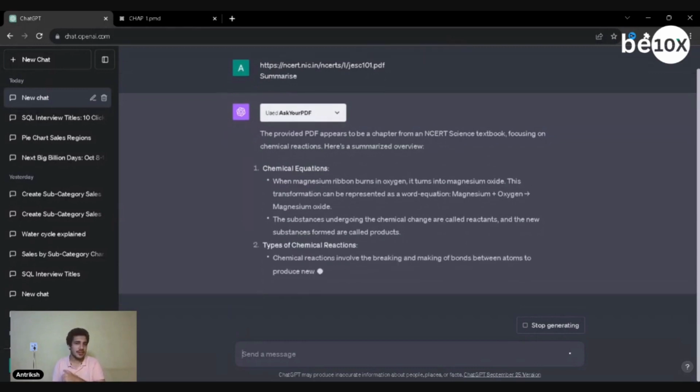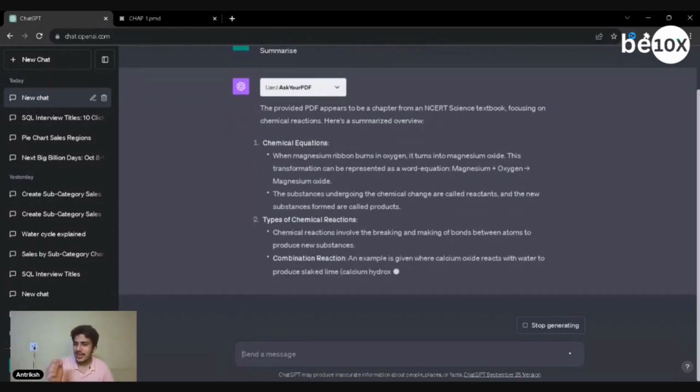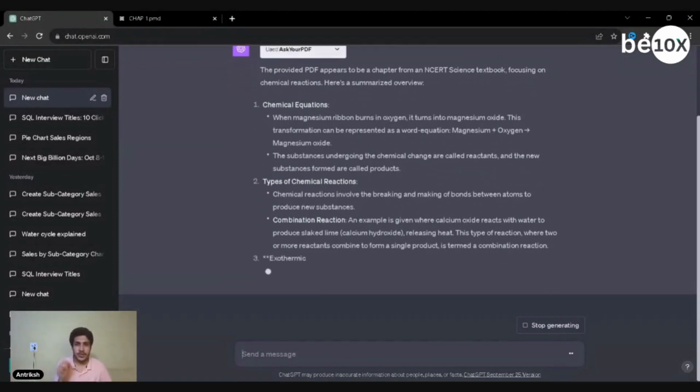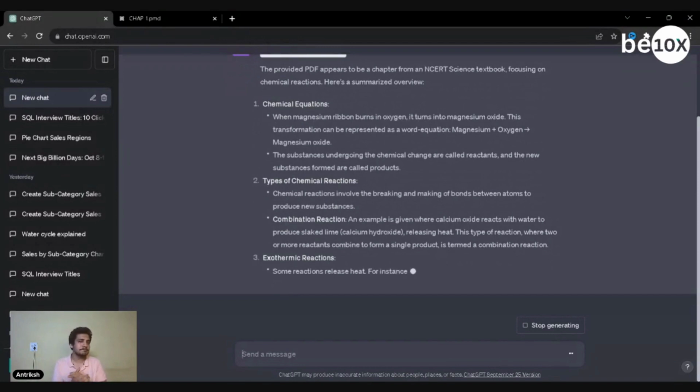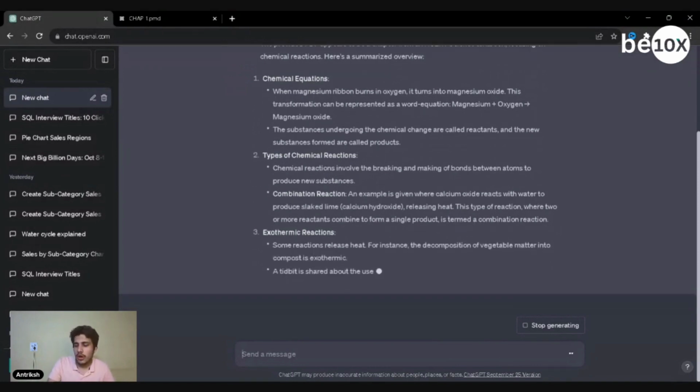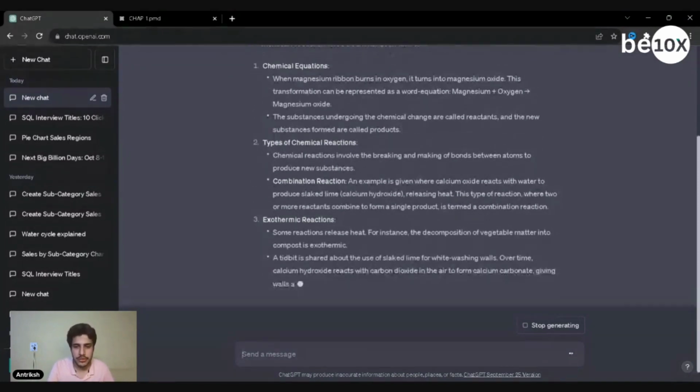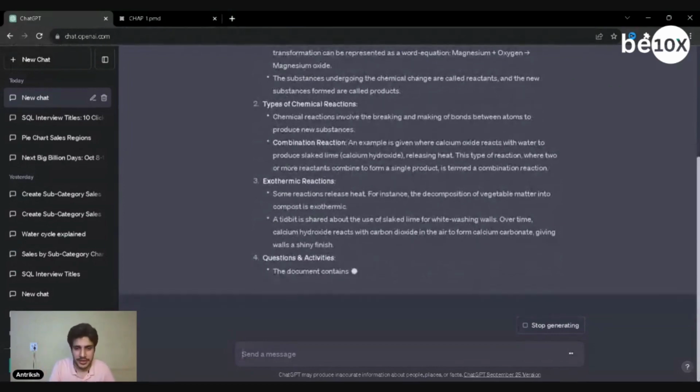Sometimes it doesn't recognize the link or the source link. What you need to do then is download the PDF and upload it to your Google Drive, and obviously give access to anyone who has the link, and then it can go on and give you all the details that you require to learn the whole PDF as a whole.